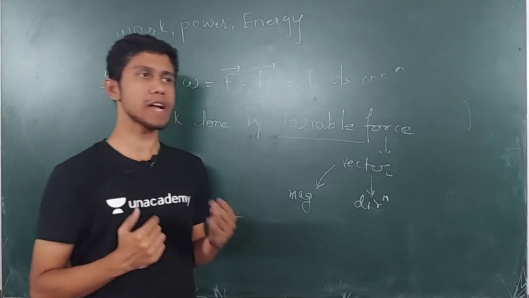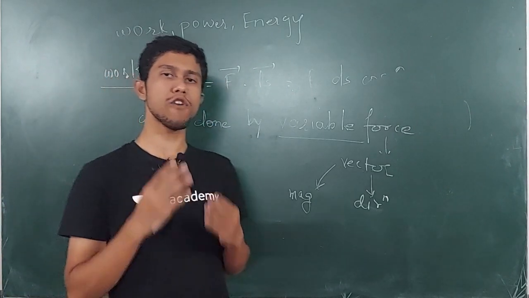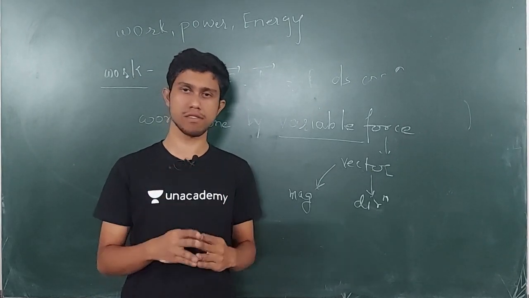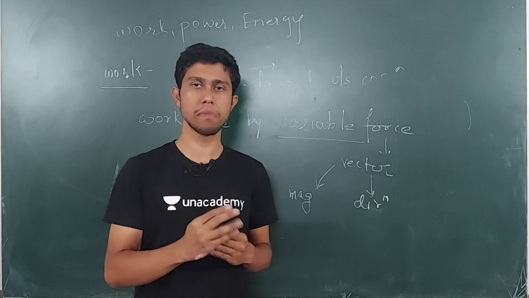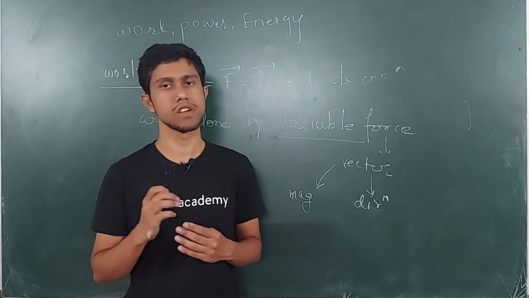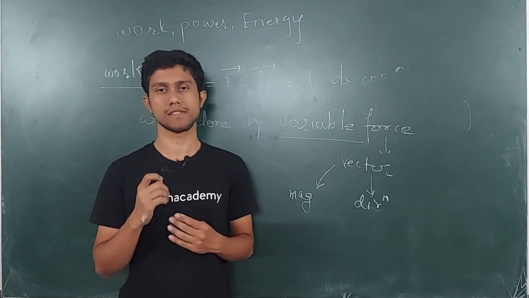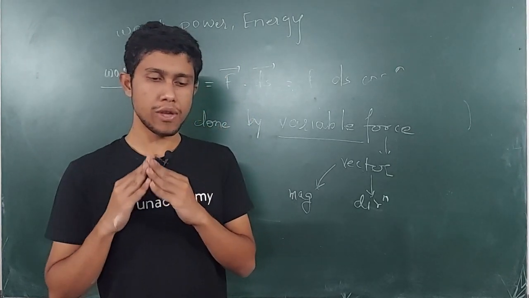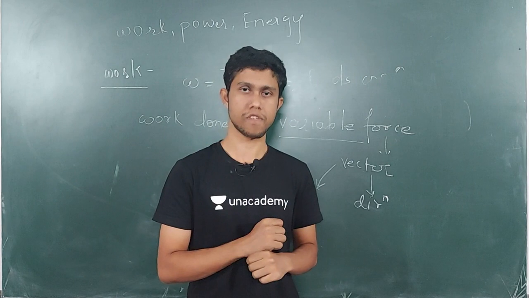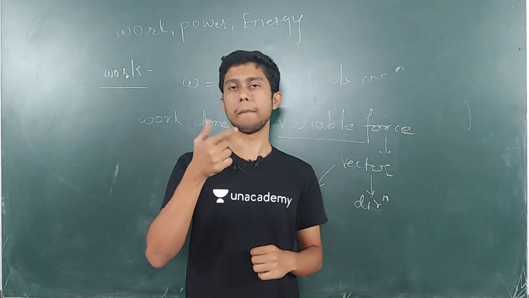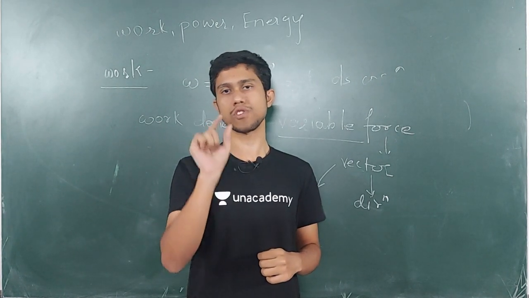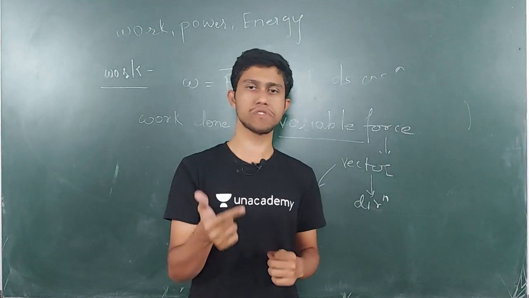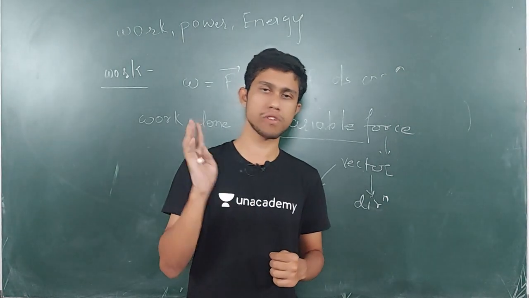So how can we find the work done by a variable force? Because we only know the formula of work done by a constant force, and that is W is equal to F dot ds, which is F ds cos theta. From that equation, you can see that for the first 2 seconds my force was constant. For the next 2 seconds my force was different from the first 2 seconds but was constant throughout those 2 seconds.